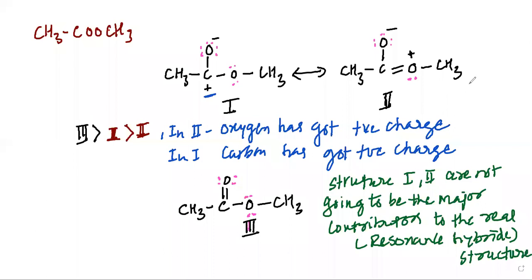So this is the way we can understand the contributing structures, which are canonical structures.